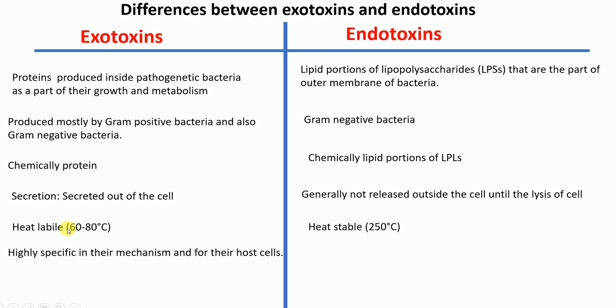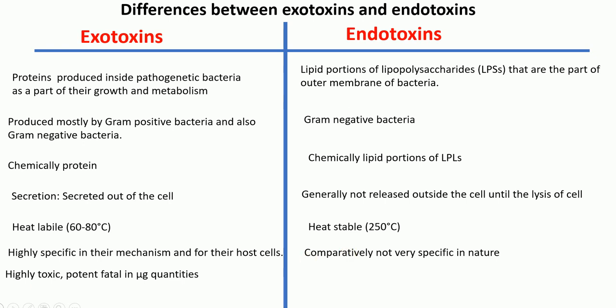Now the next difference is that exotoxins are highly specific in their mechanism of action for their host cells. Okay, they are very, very specific because these exotoxins are proteins, and some of them are enzymes, and that's why they have a very specific mechanism for their host cells, whereas endotoxins are comparatively not very specific in nature.